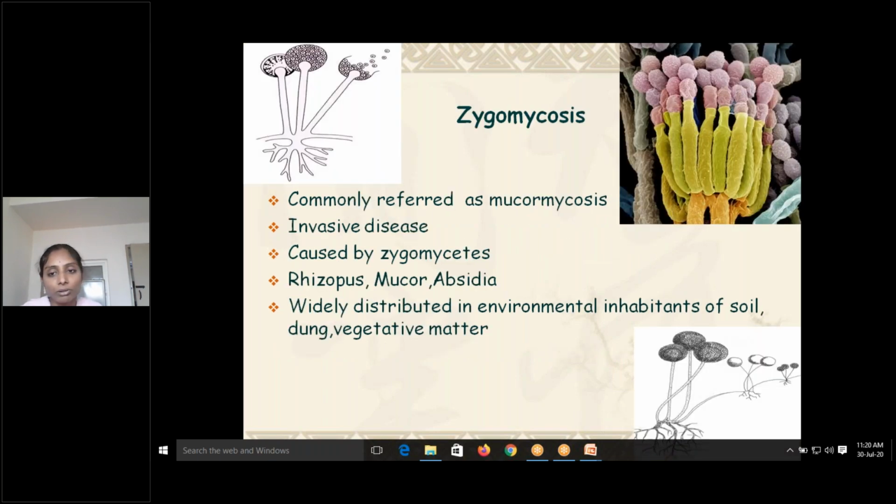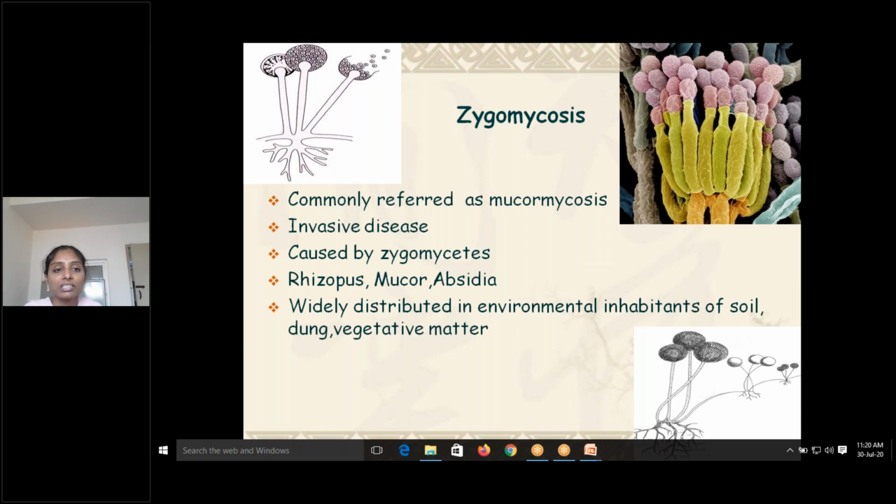Last part, zygomycosis. Though this is not the end of your opportunistic mycosis, I've just tried to explain some important ones which are important at your UG level. Though for your MBBS second year, fungal infections, they don't expect that complete detail, but a little bit of basics is required at your level. Dermatophytes can be long questions, systemic mycosis can be long questions, Candida and Cryptococcus can also be your long questions. So zygomycosis is commonly referred to as